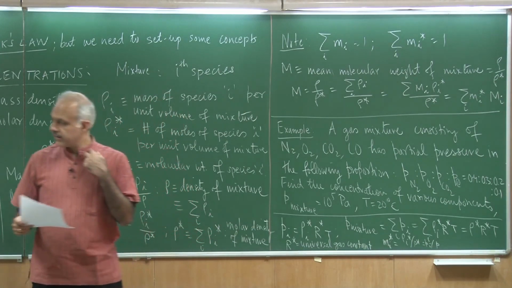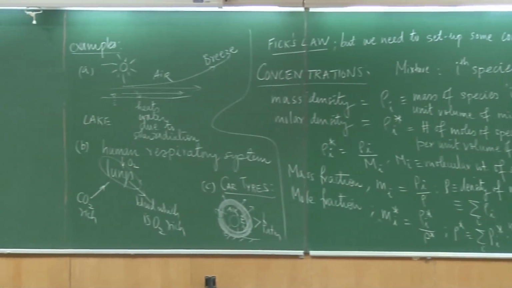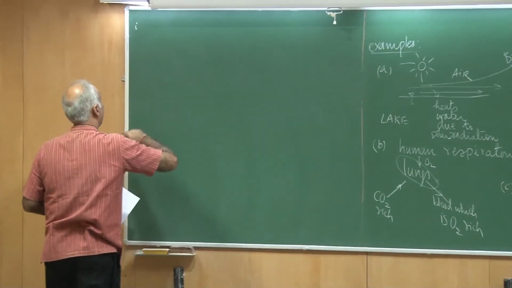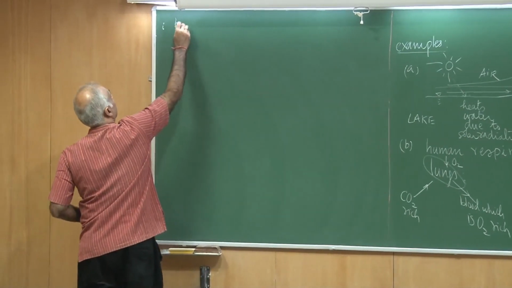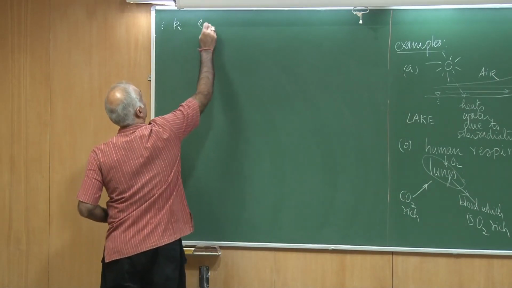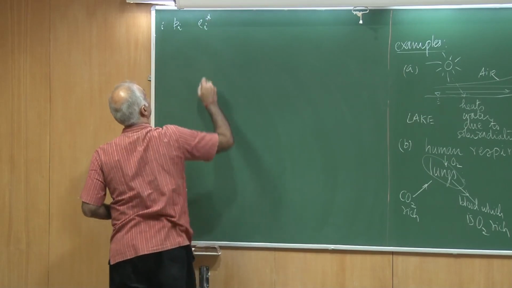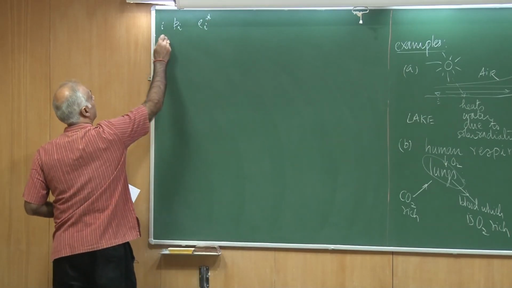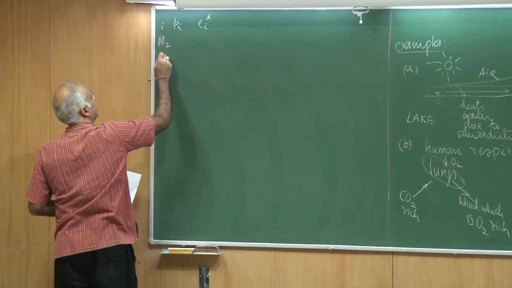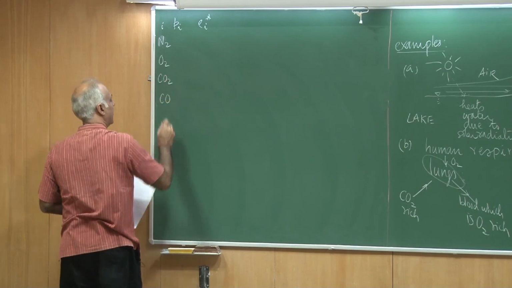Okay, let's work out the details. Let me make a small chart here. I'll put I as the species, then Pi, and I would also like to calculate rho I star. So let's start with the gas nitrogen, then oxygen, then CO2 and carbon monoxide.